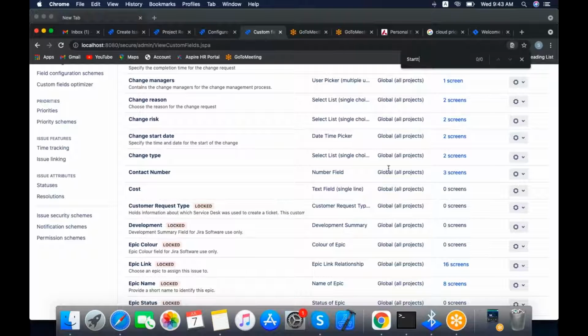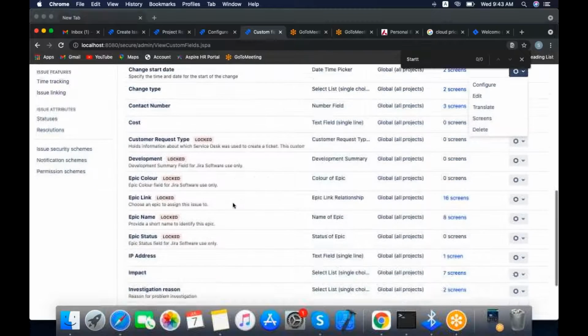Yeah, this is a start date. This is a date picker, a date and time picker. If you see the configuration, for example, if you want to put any date by default whenever the field is added in the screen, you need to display some value like today's date, or a previous date, by default. By clicking on the configuration, you can add that.